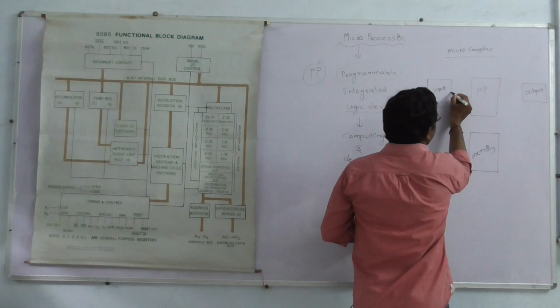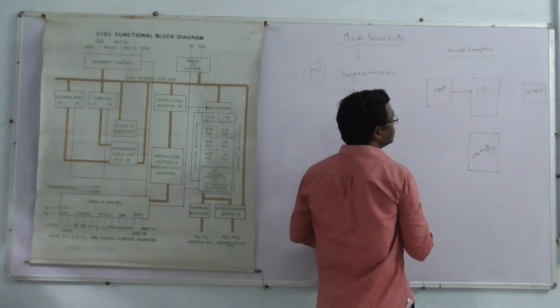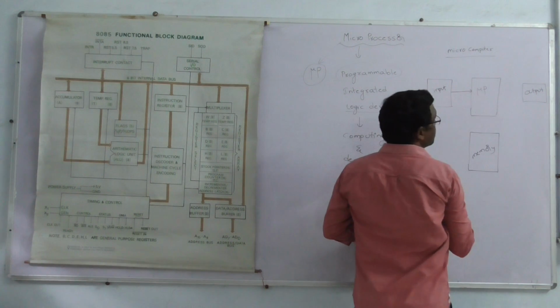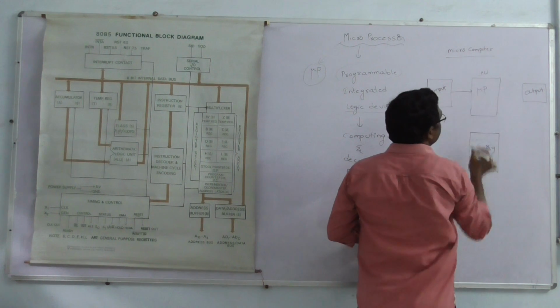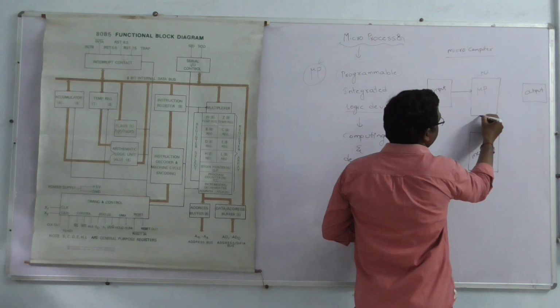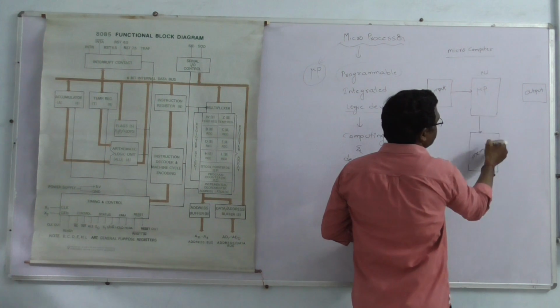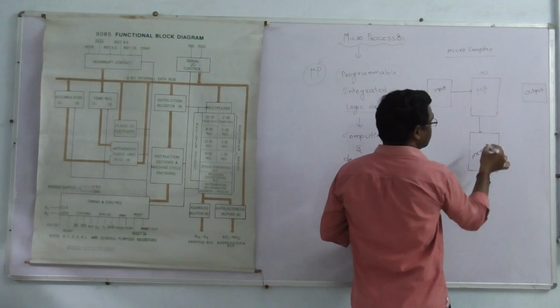Then the input is given through the keyboard. Here the microprocessor is nothing but a CPU, central processing unit. The microprocessor gives the information to the memory, and the memory can store the information.